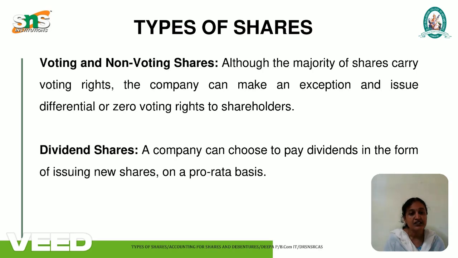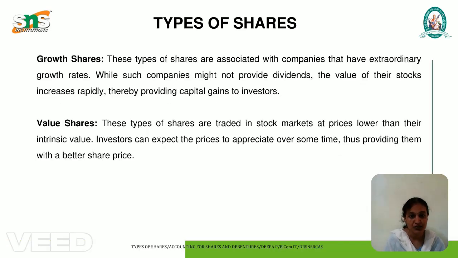Dividend shares. Instead of paying dividends to the shareholders in cash, the company will issue shares. Next one is growth shares. If a company has an extraordinary growth rate in a particular year, the company will decide that instead of providing dividends, it will provide these types of growth shares to the investors.